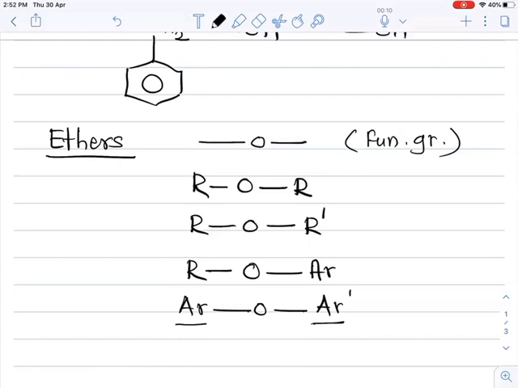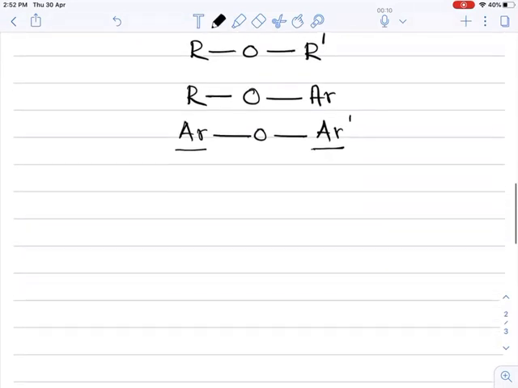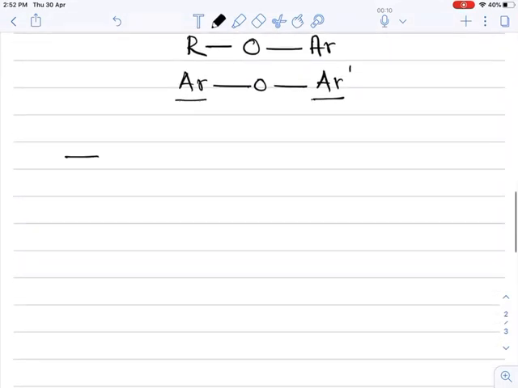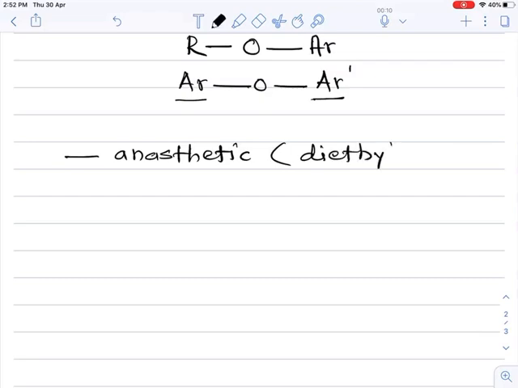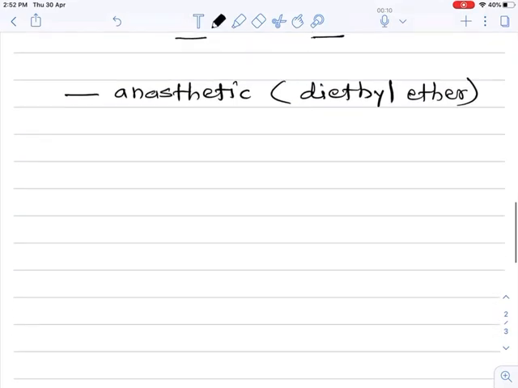These ethers are also used for different purposes. One most important use is the anesthetic purpose. Diethyl ether is used for anesthetic purposes.